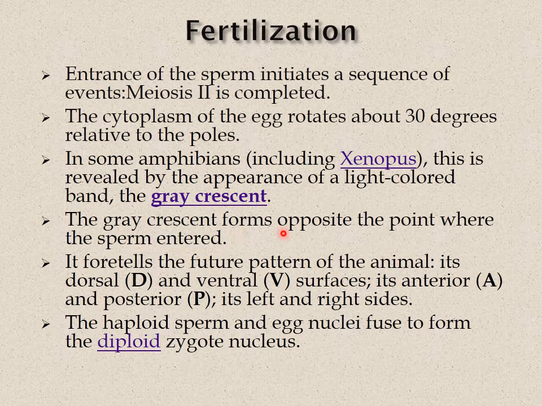The gray crescent forms opposite the point where the sperm entered. It foretells the future pattern of the animal: its dorsal, ventral, anterior, posterior, and its left and right sides. The haploid sperm and egg nuclei fuse to form a diploid zygote nucleus.